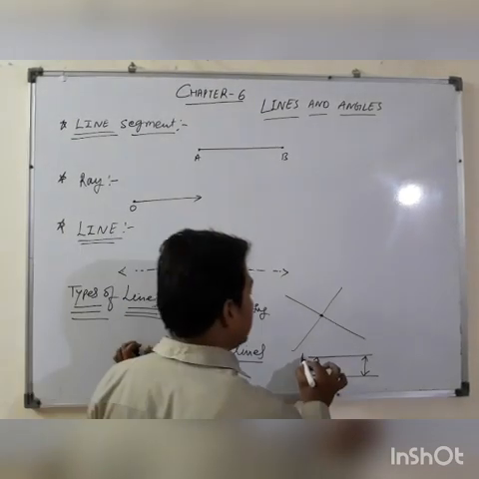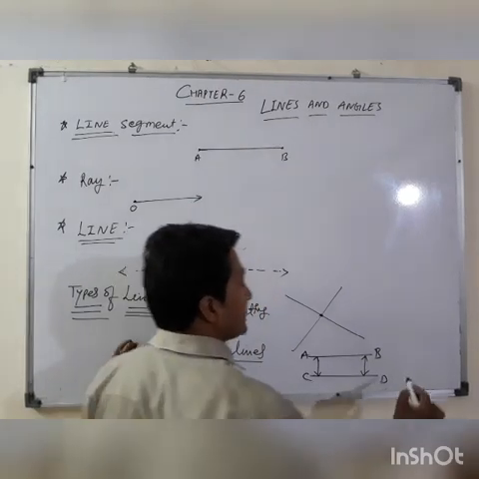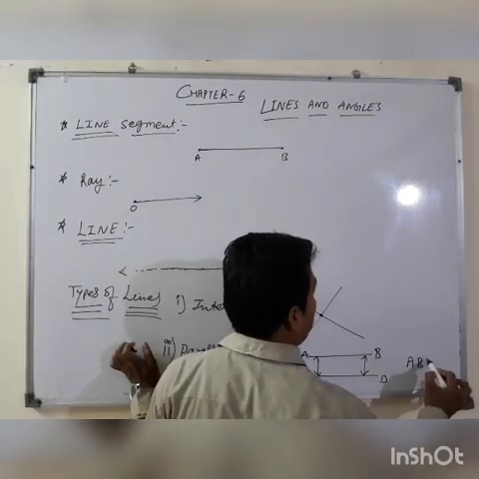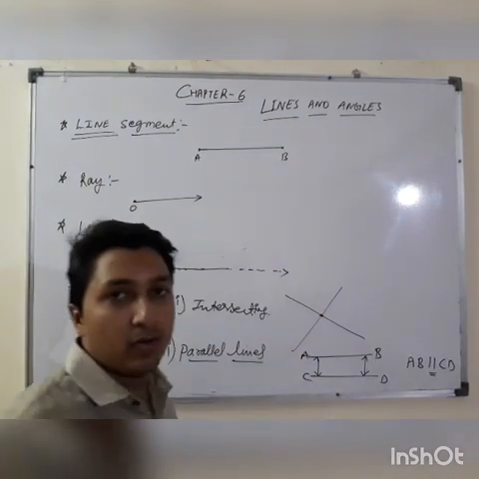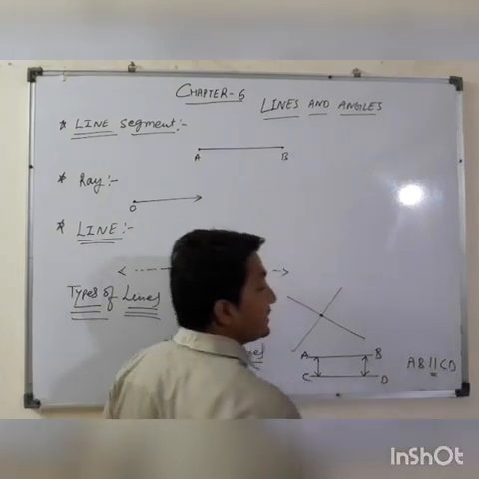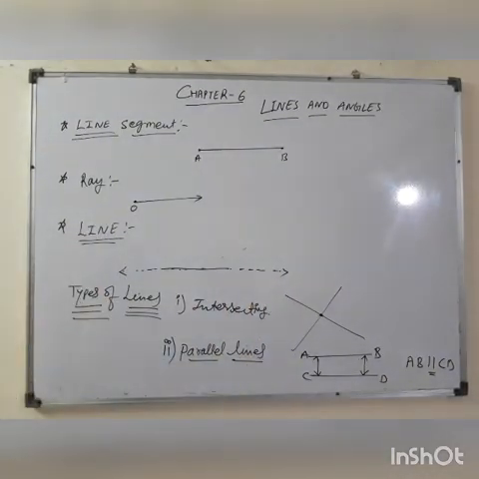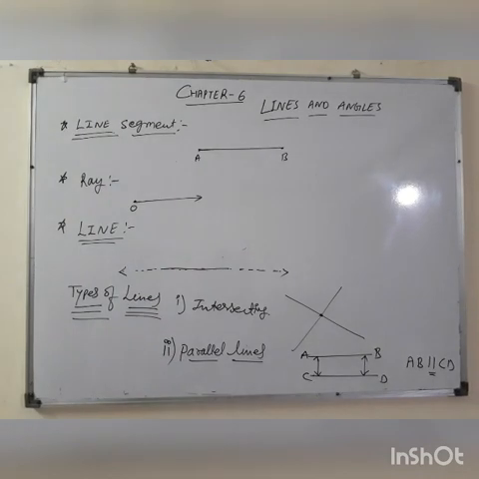For example, this line is AB and this line is CD. So we show them as parallel. The sign of parallel is like this: AB parallel to CD. It looks like 11, but it is not 11. So this is the sign of parallel lines. Okay, so this is the basics of lines.